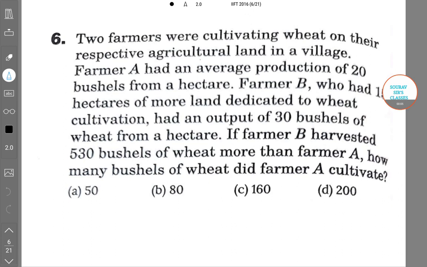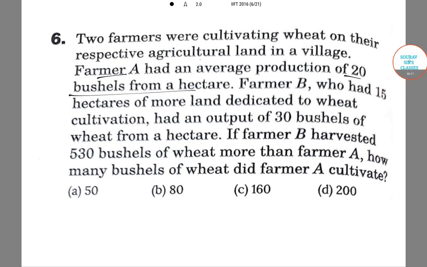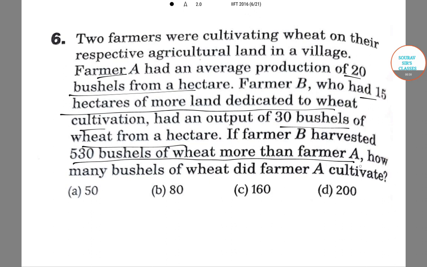The question is, two farmers were cultivating wheat on their respective agricultural land in a village. Farmer A had an average production of 20 bushels from a hectare. Farmer B, who had 15 hectares more land dedicated to wheat cultivation, had an output of 30 bushels of wheat from a hectare. If Farmer B harvested 530 bushels of wheat more than Farmer A, how many bushels of wheat did Farmer A cultivate?